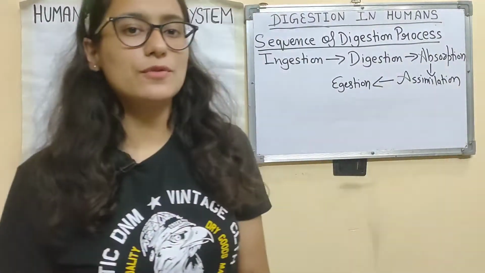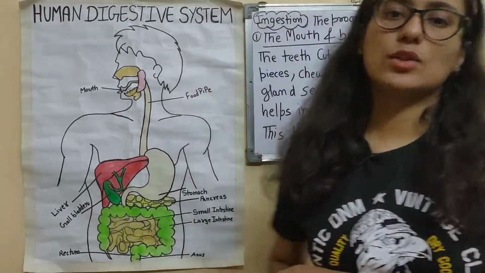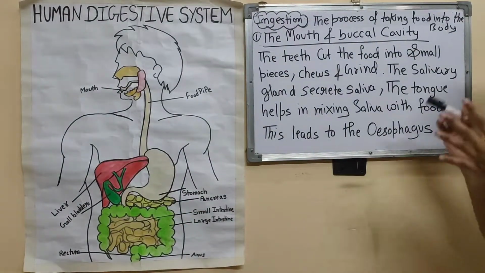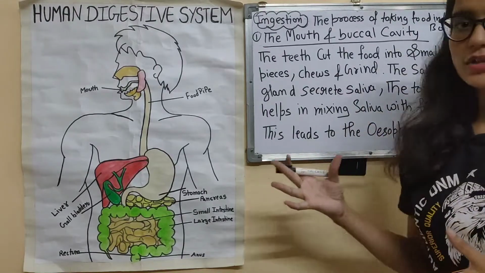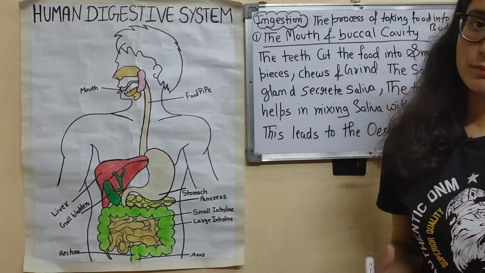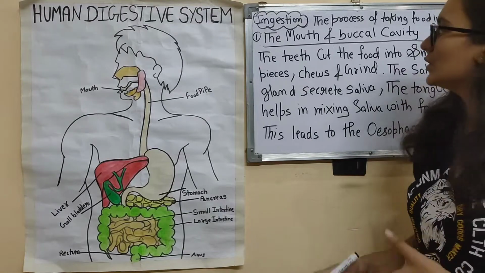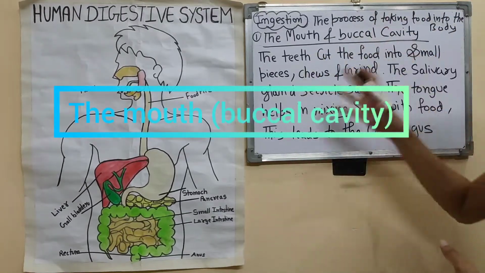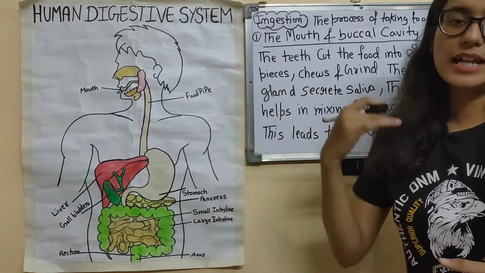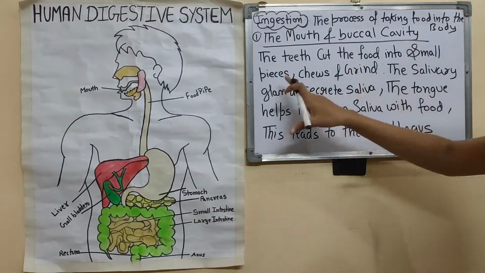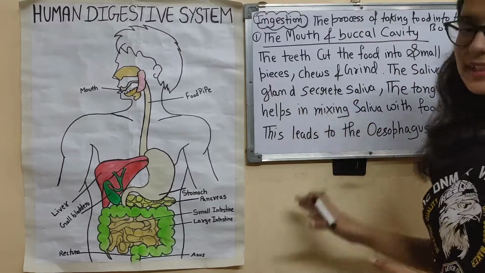Now let's come to the first part, the buccal cavity, or let's look at here, ingestion. The process of taking food into the body is known as ingestion. So this is the first step in the digestion process, the ingestion. So let's first see the mouth and the buccal cavity, because from here our food is being taken into our body. The teeth will cut the food into small pieces, right?